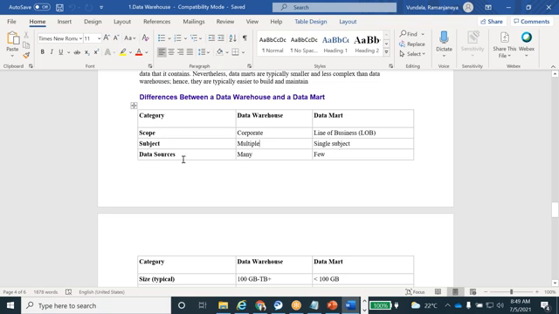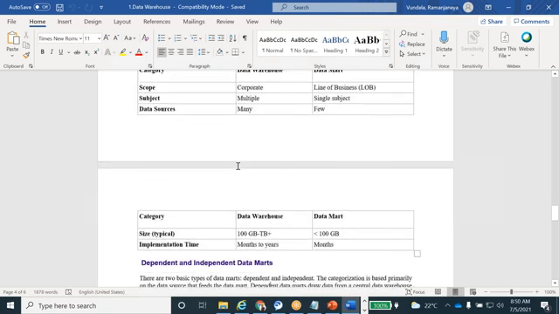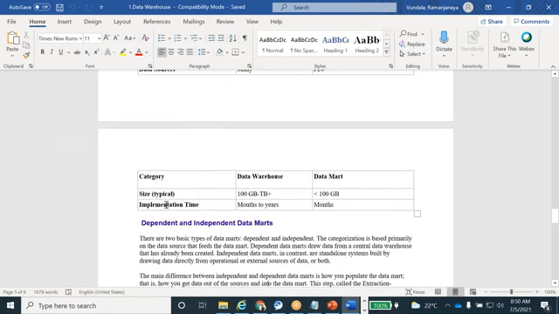Okay, data source. To create one data mart, it will take a few days. We are getting the data in a few tables, from a few source systems, but in the data warehouse we are getting data from multiple source systems. Size for one data mart will be less than 100 GB. Multiple data marts will be more than 100 GB up to 1 TB.